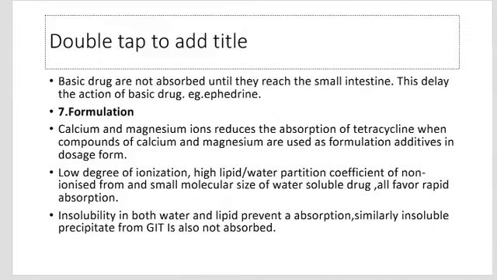A low degree of ionization, a high lipid-water partition coefficient, and a non-ionized form of small molecular size of a water-soluble substance all favor rapid absorption. Insolubility in both water and lipid prevents absorption. Similarly, an insoluble precipitate formed in the GIT is also not absorbed.